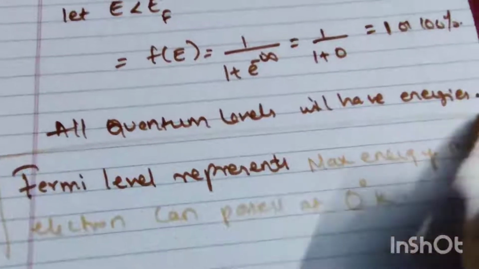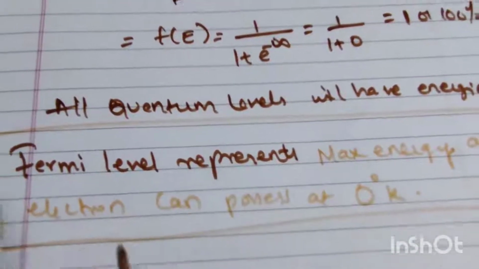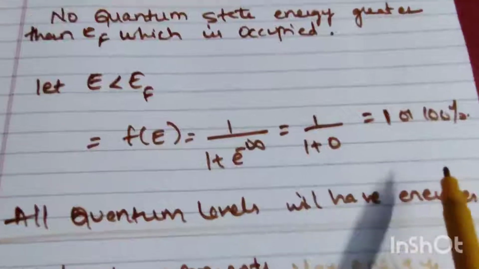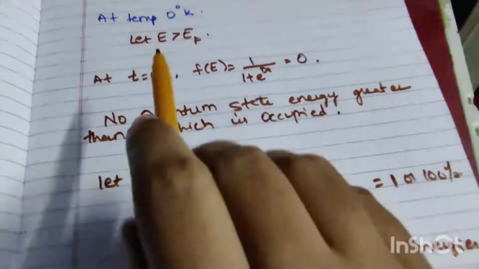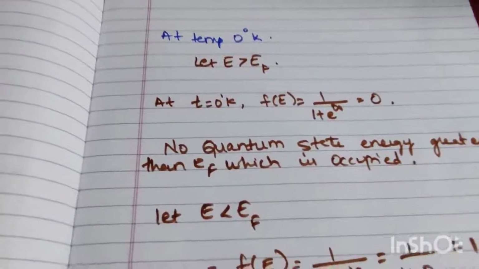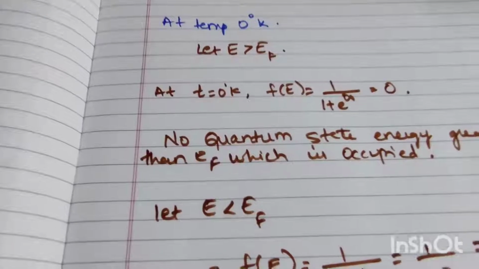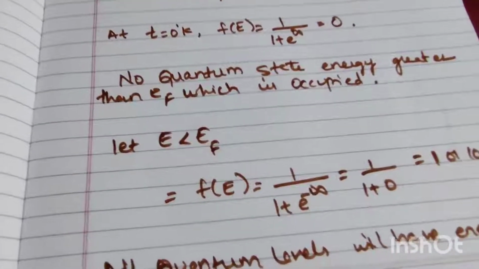So what the Fermi level represents is how much energy that electron can possess, for example 100% or 0, based upon the temperature given. I hope this is clear, and this is what the Fermi level represents. It is very clear, and I think it is very important also.